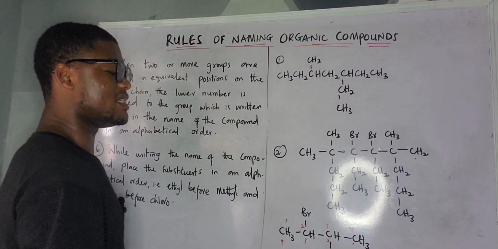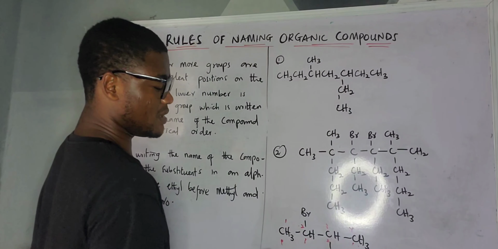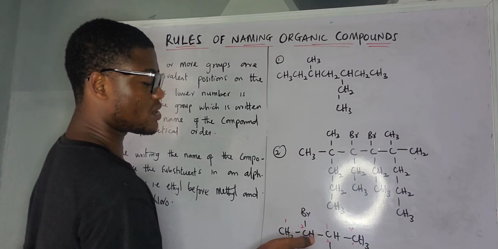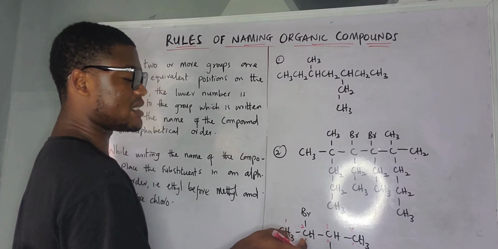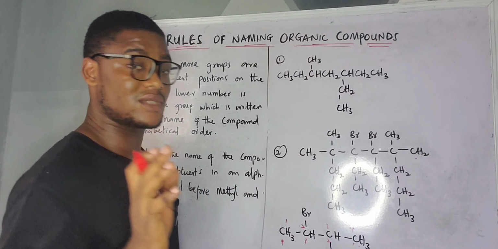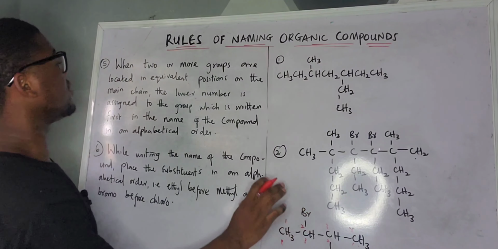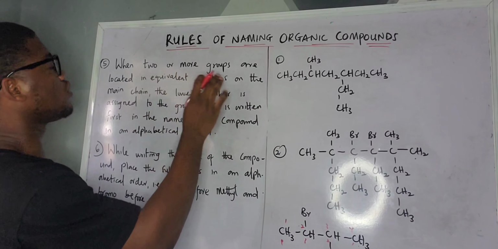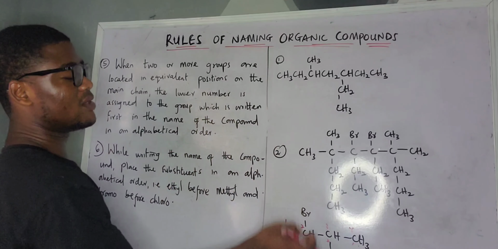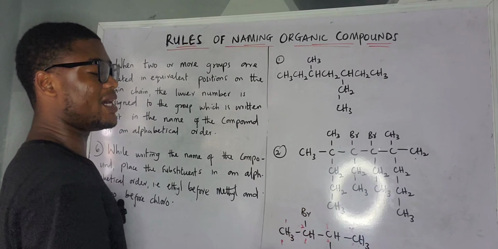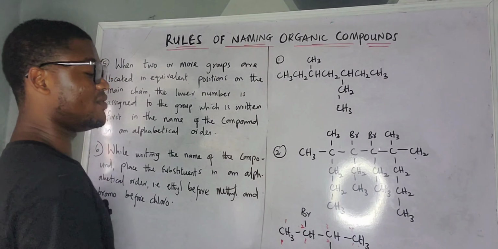So if I'm counting like this, bromine is 2 and chlorine is 3. If I'm counting from here, chlorine is 2 and bromine is 3. That's where the rule comes in. The rule is telling you that if two or more groups are located in equivalent positions on the main chain, depending on where we are counting, what we choose is the one that determines the naming of the compound.